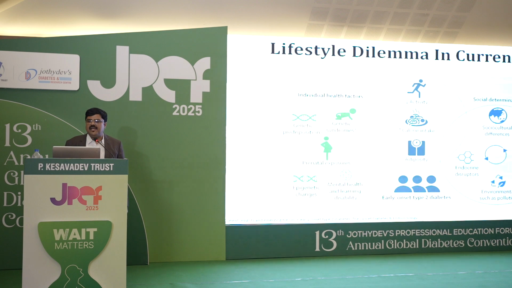So there is a lifestyle dilemma in the current age, isn't it? I am sure all of you will agree. The individual health factors you can see: genetic predisposition, genetic syndrome, prenatal exposure, epigenetic changes, mental health and learning disability. On the other side, social determinants like socio-cultural differences, endocrine disruptors, deprivation and environmental pollution. In the middle you can see the main thing is increased activity, increased calorie intake, adiposity, all leading to early onset type 2 diabetes. This is an epidemic which is going on in our country.